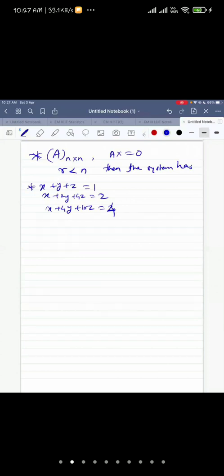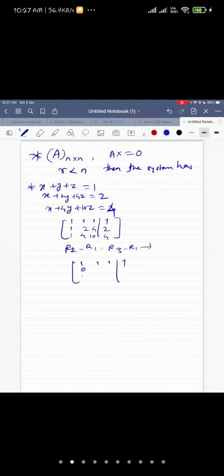So what will you do? You'll just write down the augmented matrix, right? Reduce it to the echelon form. So see, you can do this like this: R2 minus R1, R3 minus R1 in the same step. So 1, 1, 1, 1. These numbers will be 0, 1, 3, 1, then 0, 3, 9, and 3.